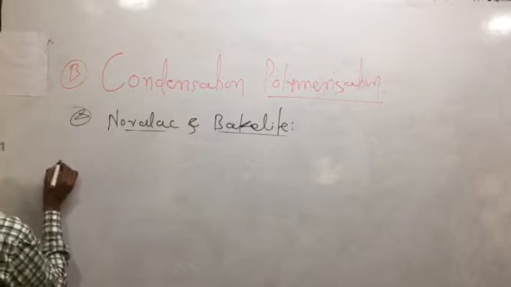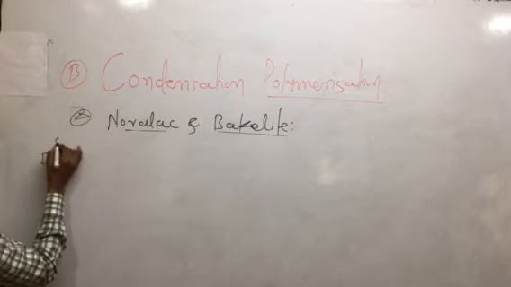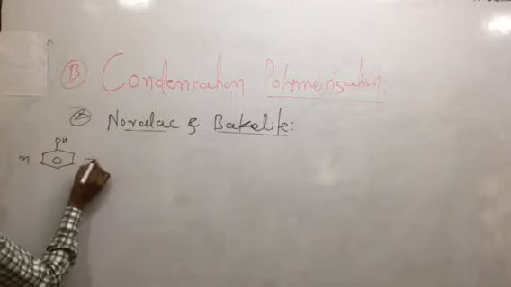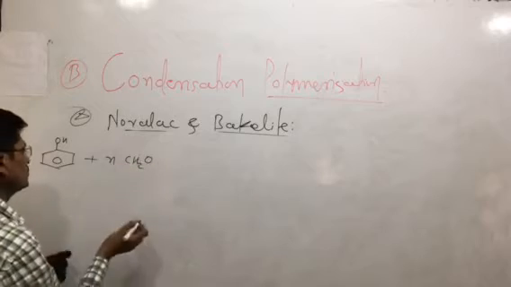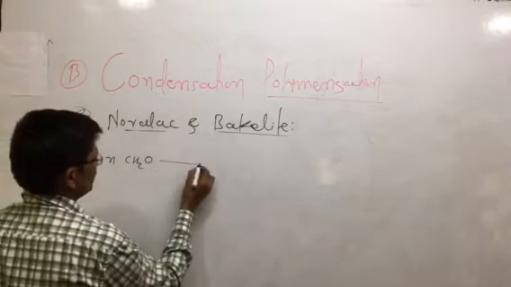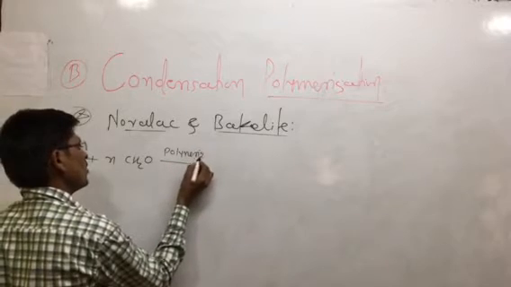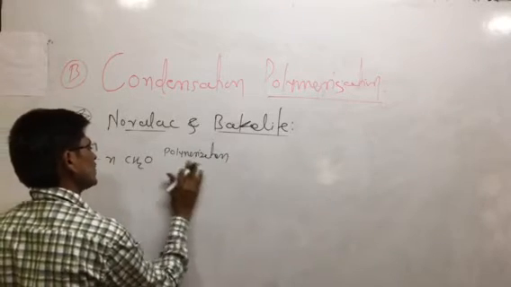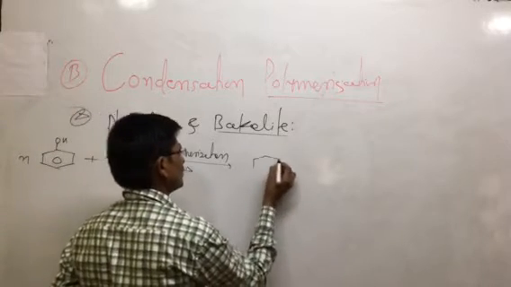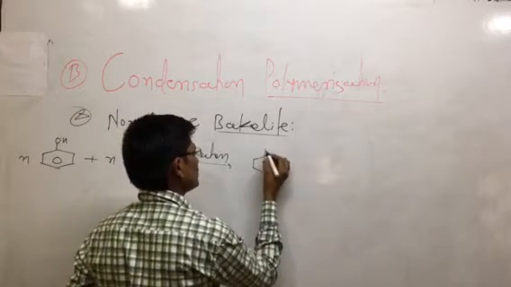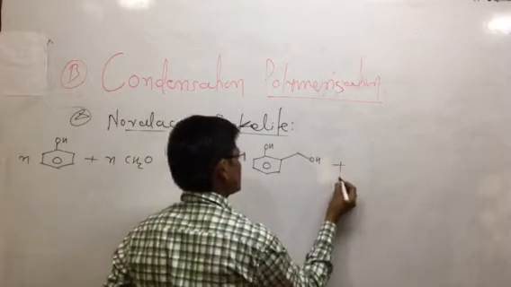The starting reactant molecule is phenol. This is n number of phenol. It is reacted with n number of formaldehyde, which is CH2O. So this is the polymerization of these two reactant molecules. Then there is a formation of species with OH here.